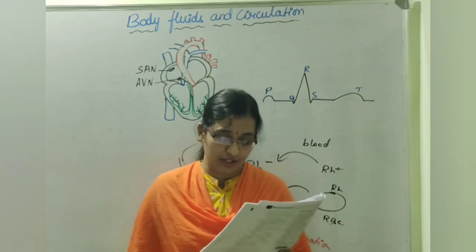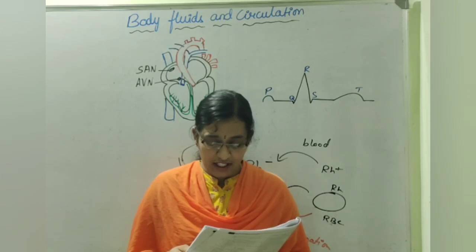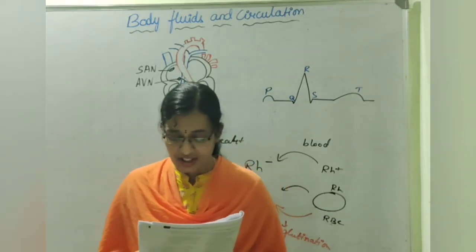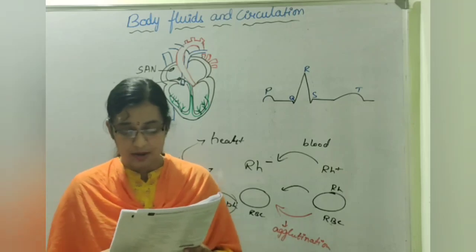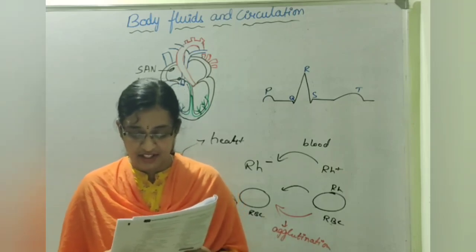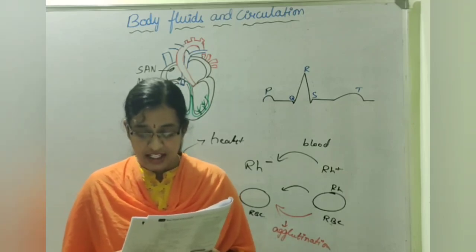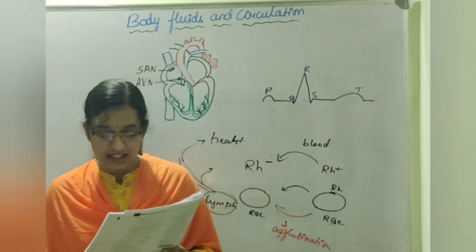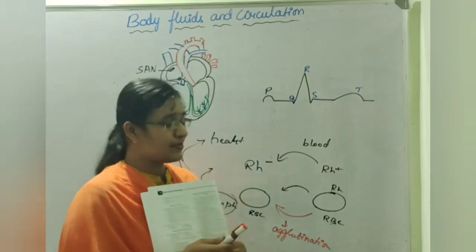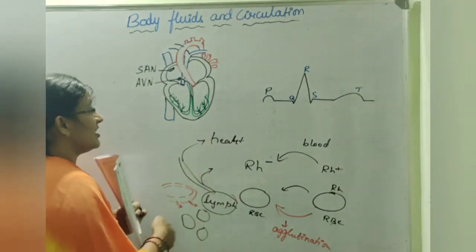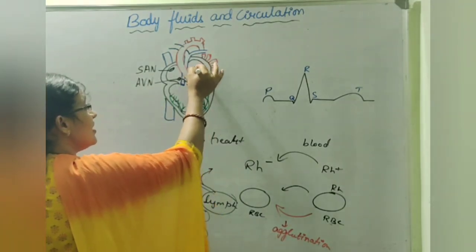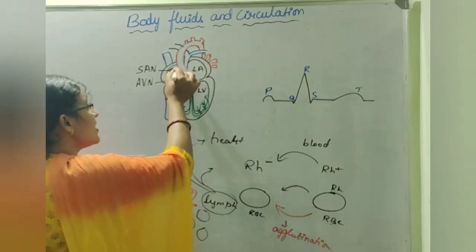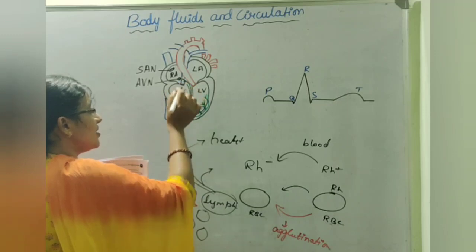It is the fourth option. Mitral valve is found between option A, left atrium and left ventricle. Second option, left atrium and right ventricle. Third option, right atrium and left ventricle. And fourth option, right atrium and right ventricle. So where is the mitral valve present? See, this is the left atrium and this one is the left ventricle, and this is the right atrium and this is the right ventricle.